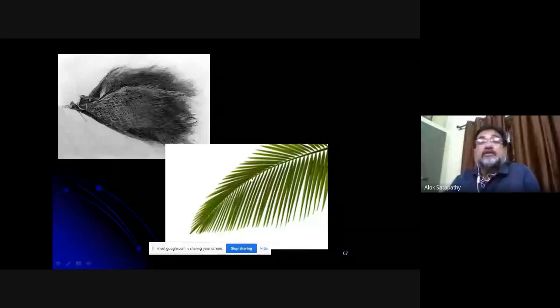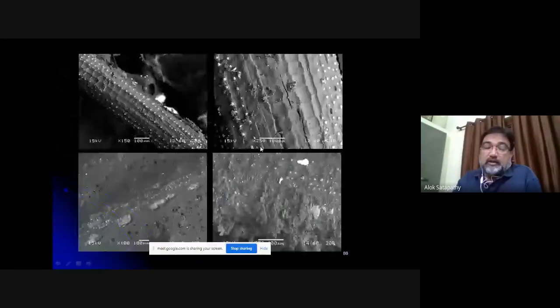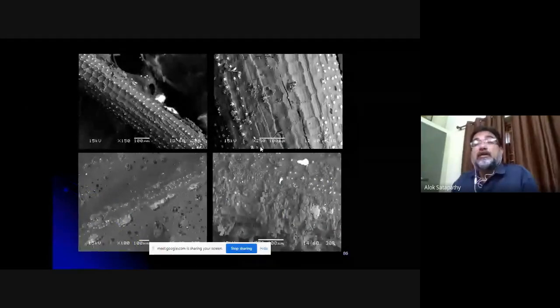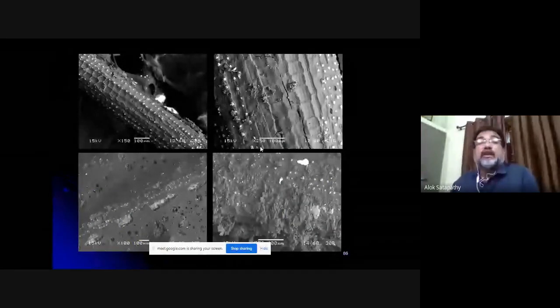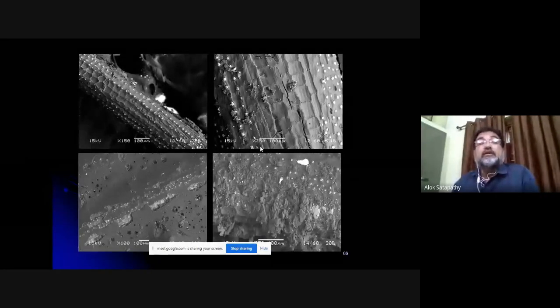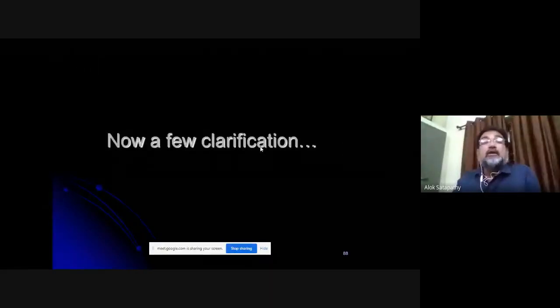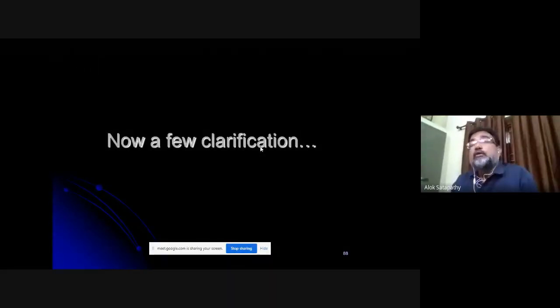So fibers are extracted from the leaves as well as from the stakes, and you can see that on microscope their surface morphology looks like this, and these protrusions on the surface help in making the composite an effective one.